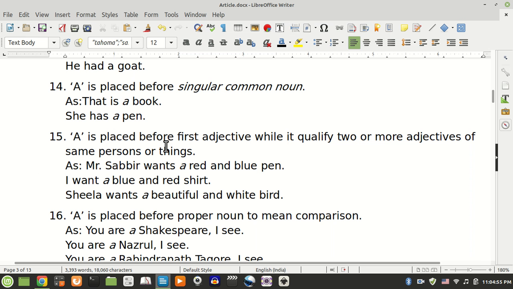Rule 15. A is placed before the first adjective while it qualifies two or more adjectives of the same person or thing. As, Mr. Sabir wants a red and blue pen. I want a blue and red shirt. Sheila wants a beautiful and white bird.